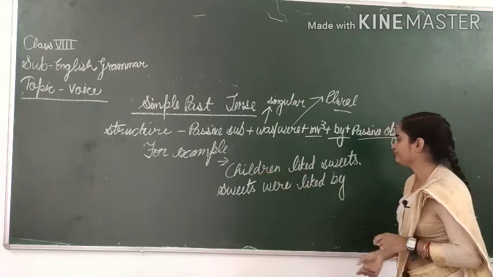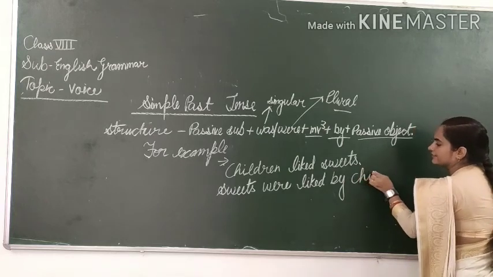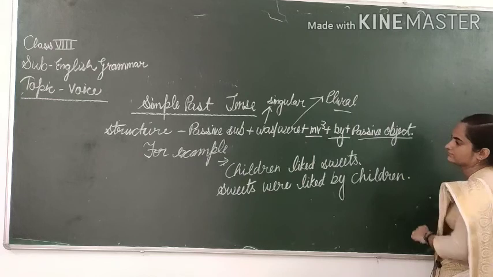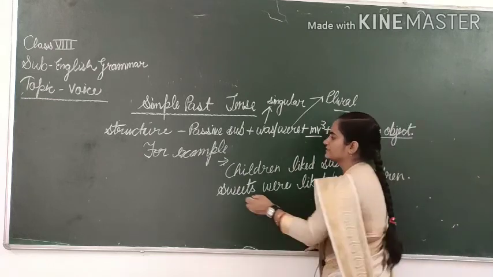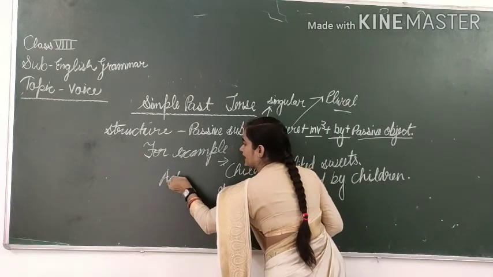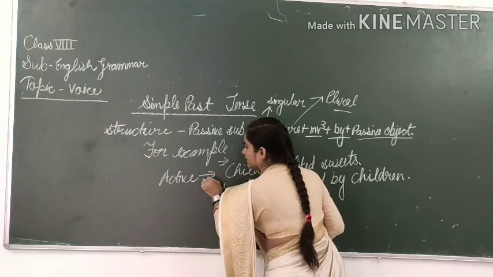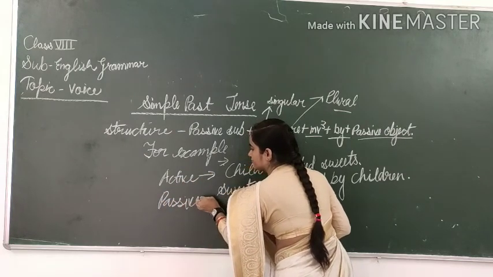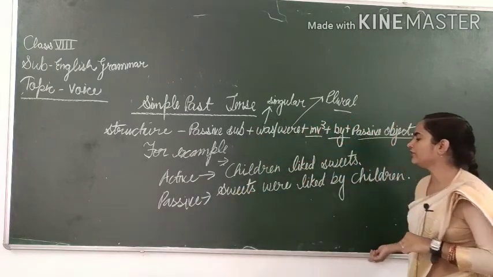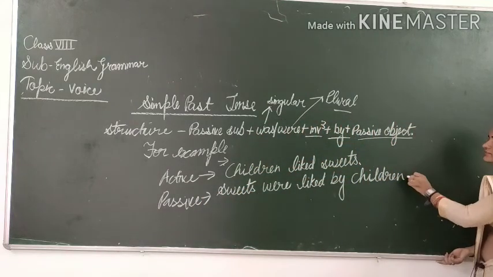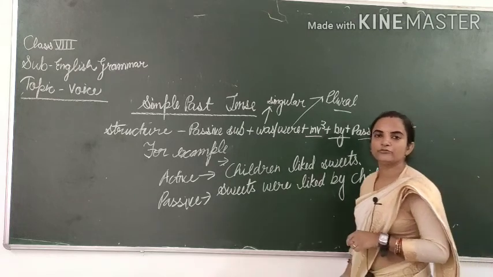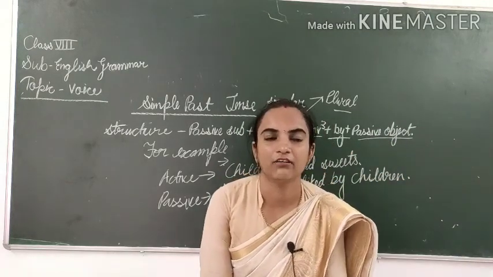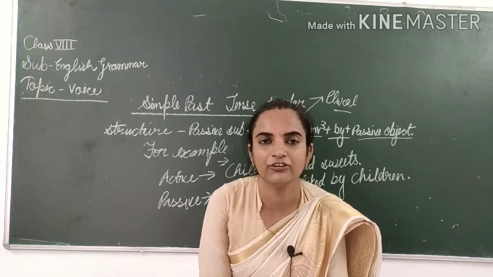This one, children. This is your active sentence, and this one is your passive: Sweets were liked by the children. I hope you have understood. The rest of the things we will learn in our next video. Thank you and have a nice day.